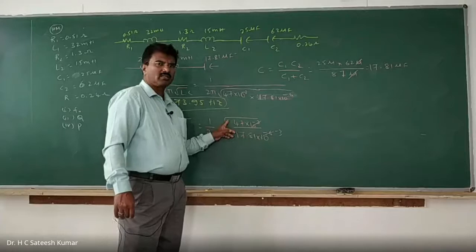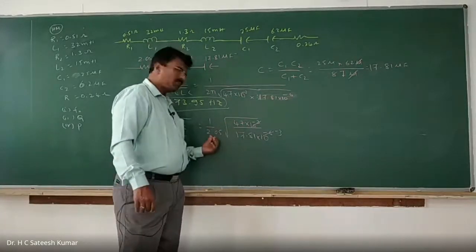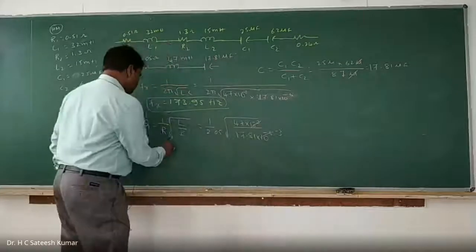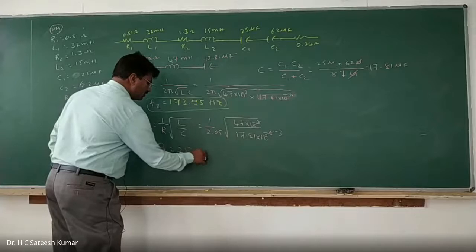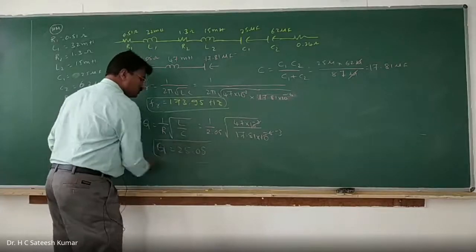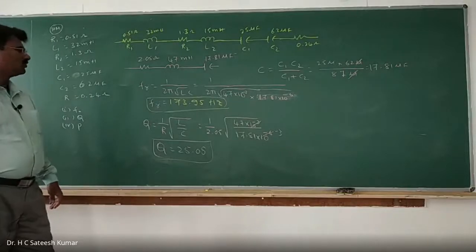Divided by 2.05 is the right answer. 25.05 is the quality factor Q. Okay, right? So we got Q.